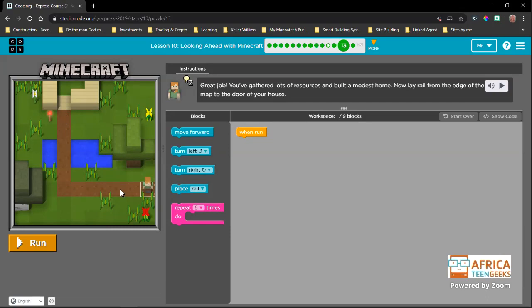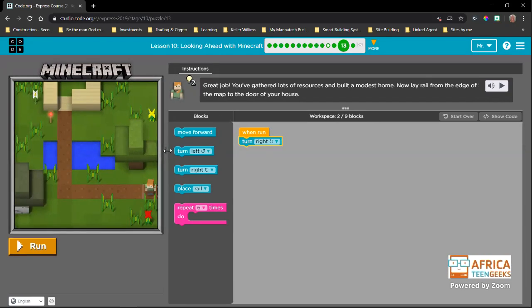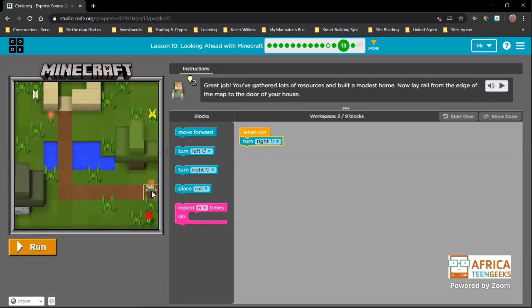But even they can be divided into smaller problems, like this one. Alex is facing down, but she needs to move this way. So we need to turn Alex. Because she's facing down and we need her to go this way, for us it looks like left in the way that we are looking at the map, but for her that is the right, okay? So what we are going to do is we're going to say turn right, and then we want to place a rail, because she needs to place a rail where she's standing, and we want to move forward.